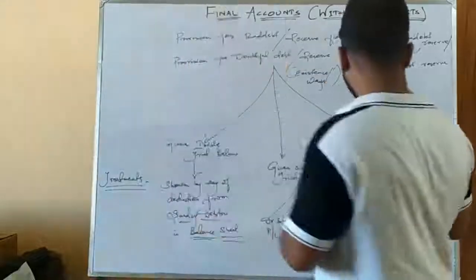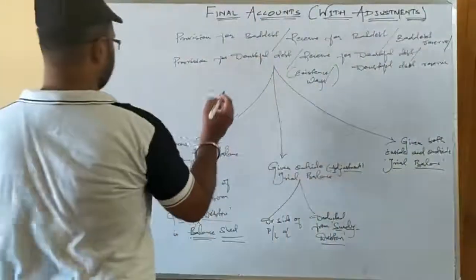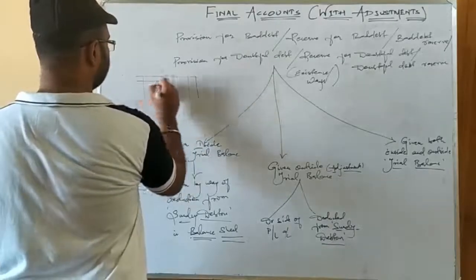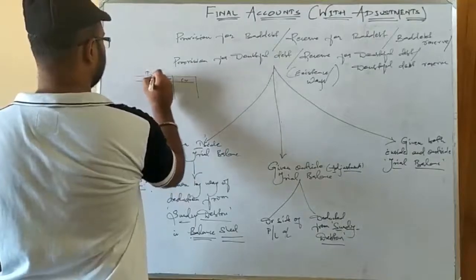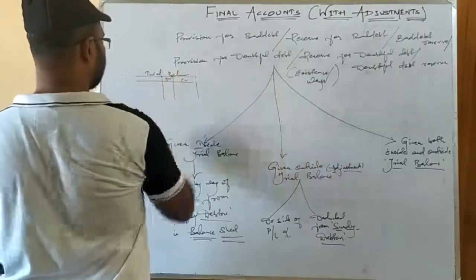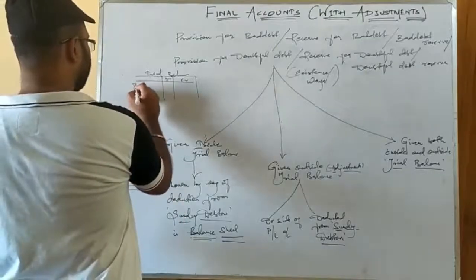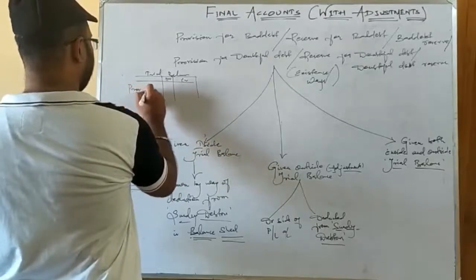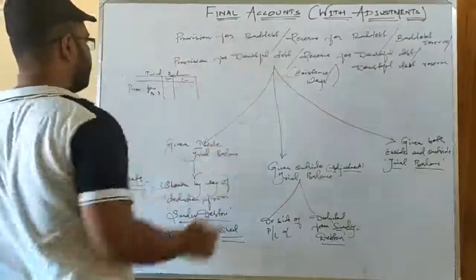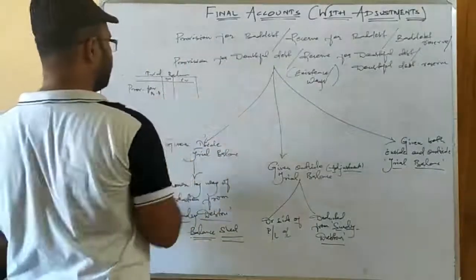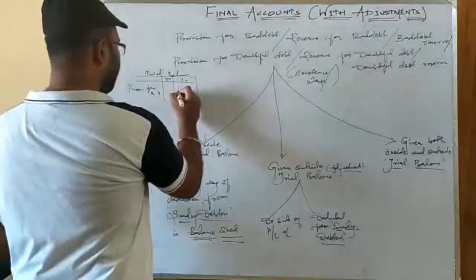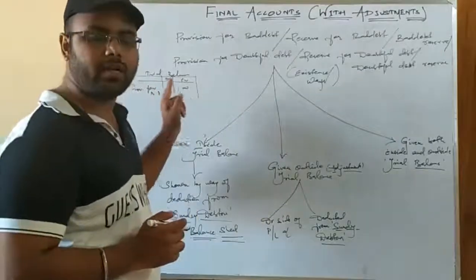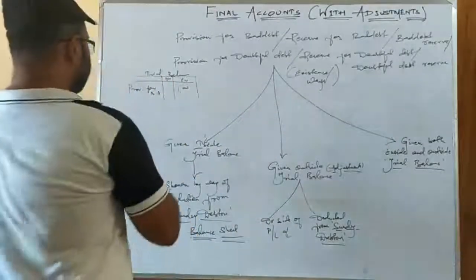Okay, so see, I am just giving you an example here. For example, this is your trial balance, and you have an item called provision for bad debt. Provision for bad debt or doubtful debt, as you know, these things are the same. Since it is a liability, obviously it will show a credit balance. You have 1,000. That means it is already existing in the balance sheet as trial balance as 1,000, and in the adjustment part